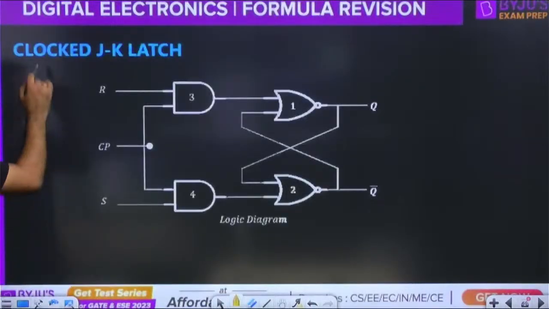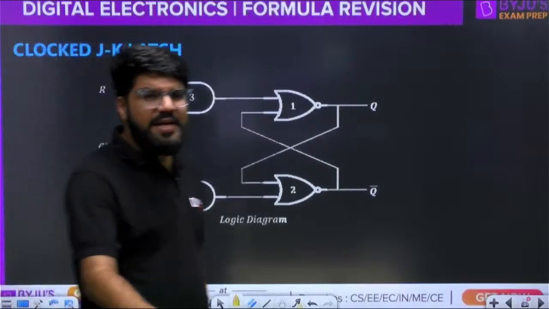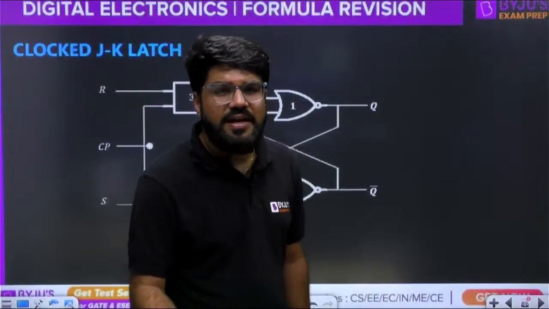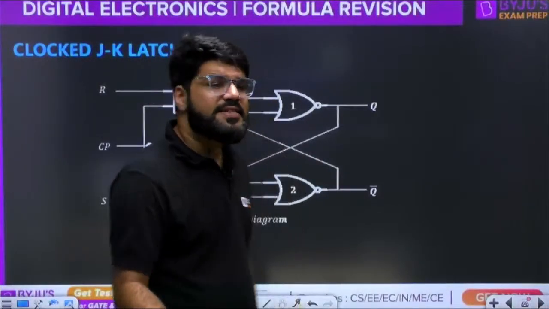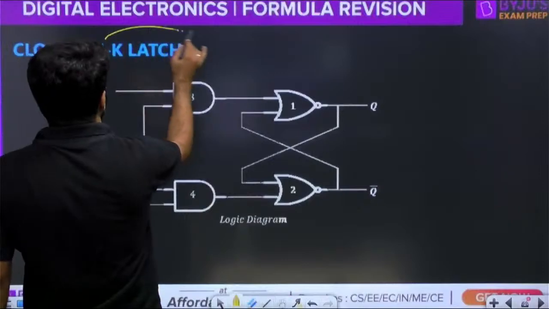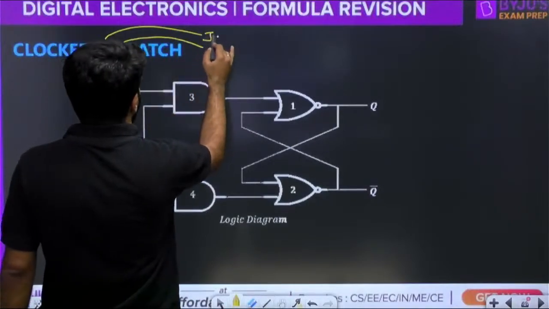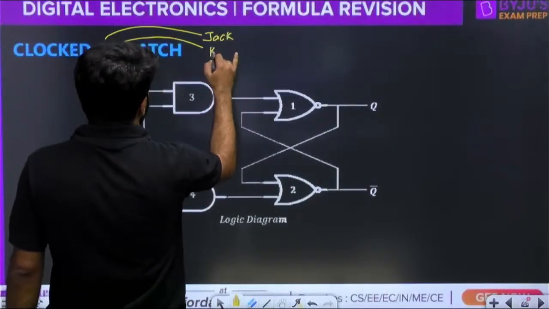Next one, the clocked JK latch. Now the JK latch is again a modification of the SR latch. What is JK standing for? Jack Kilby.